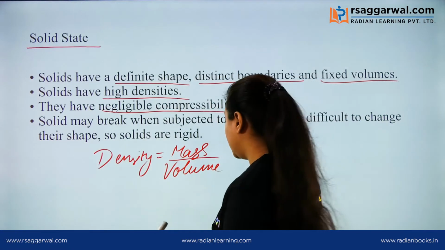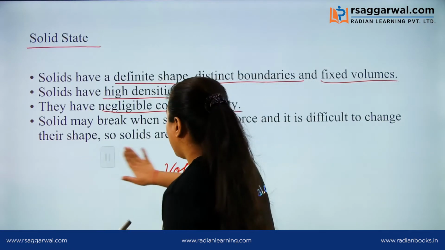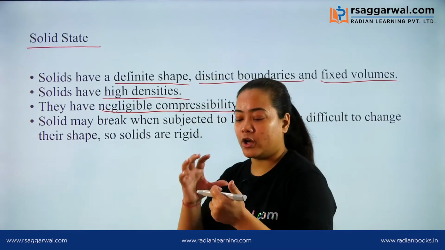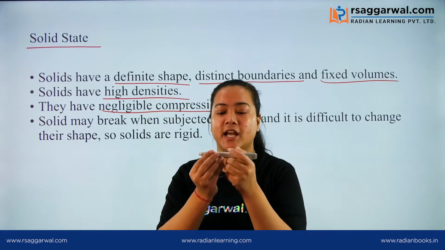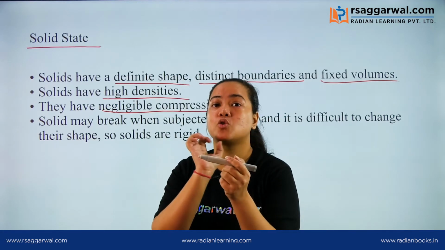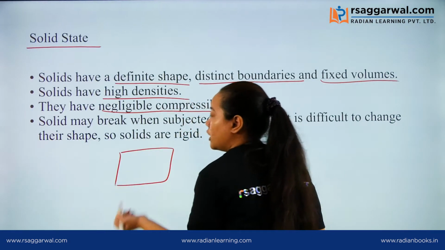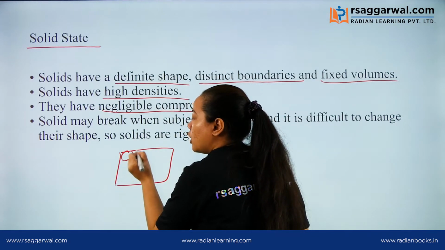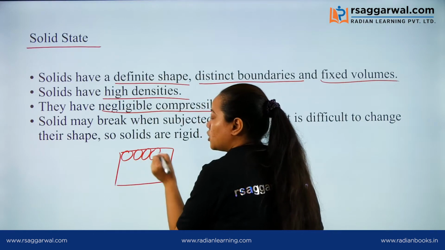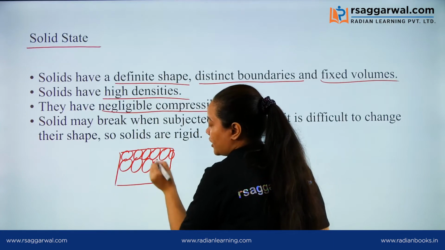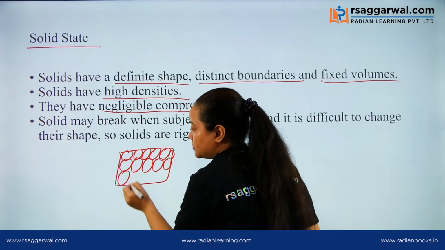Why do they have negligible compressibility? Because, as we have already said, in the solid state particles are joined by strong forces of attraction. Suppose this is a solid. All the particles will be very close to each other because the forces of attraction are strong.